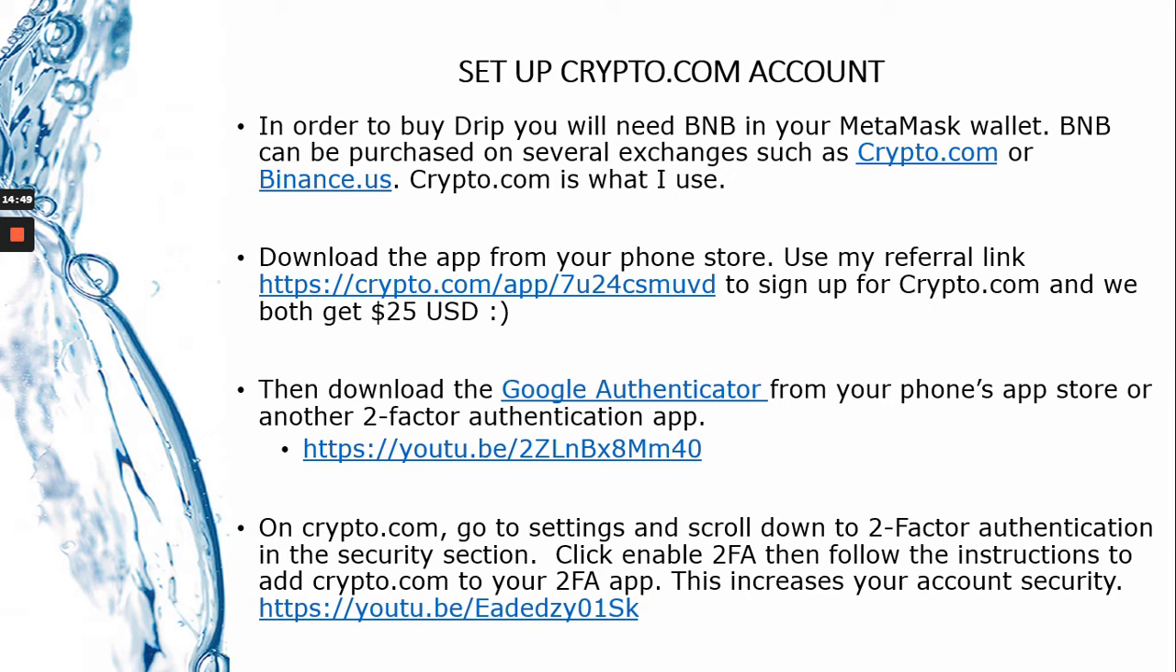On the crypto.com app, just go to settings, scroll down to two-factor authentication in the security section, then click enable 2FA, then follow the instructions to add crypto.com to your 2FA app. This increases your account security. There's a video link there to show you how to do that as well.